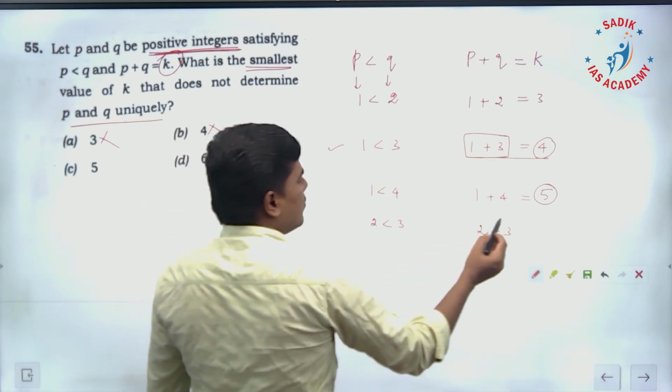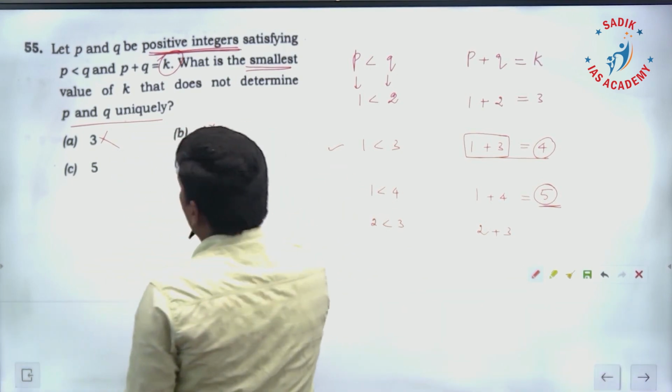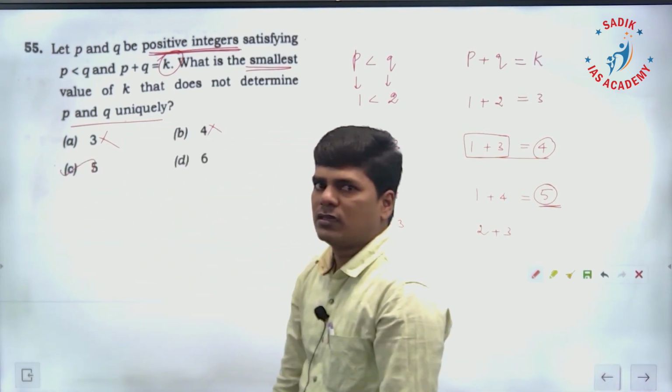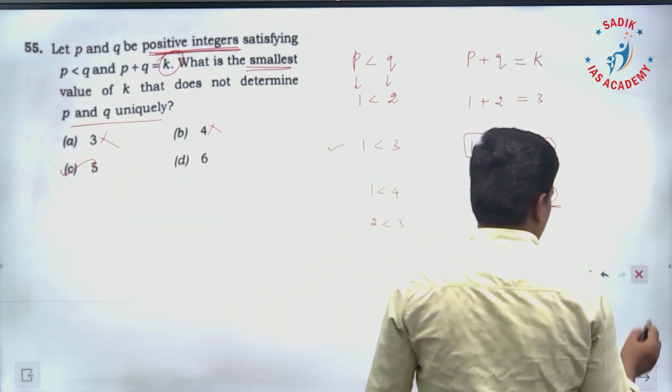So in that case, the minimum value of K needs to be 5. In that case, we cannot exactly fix PQ. Therefore, option is C, 5 is the minimum K value. So 55, option is C.